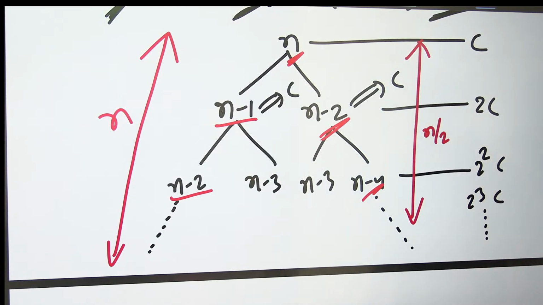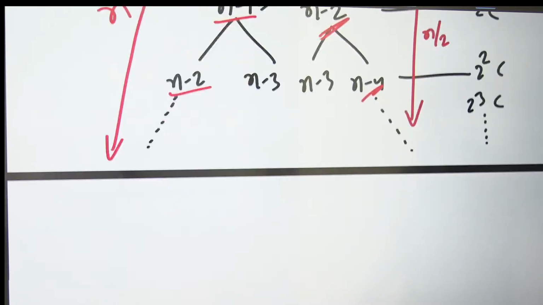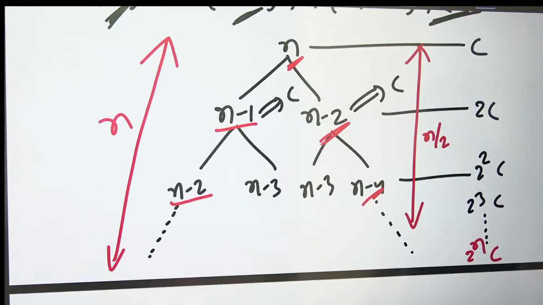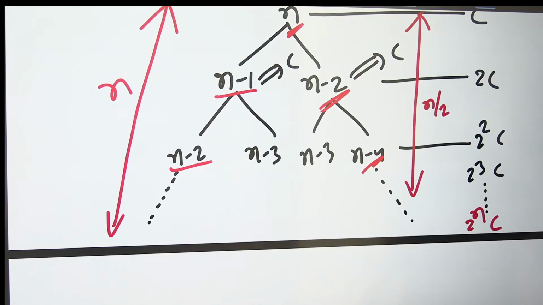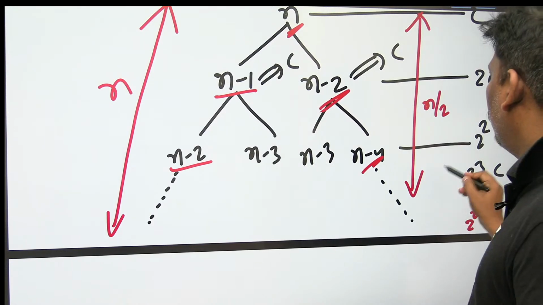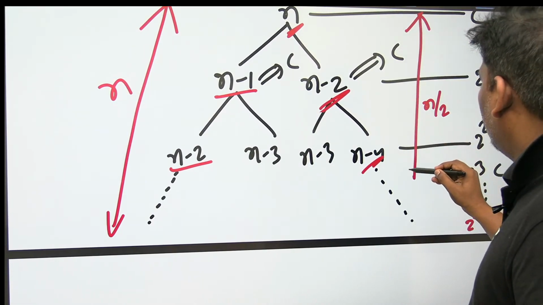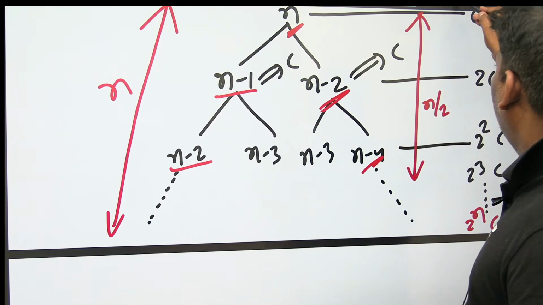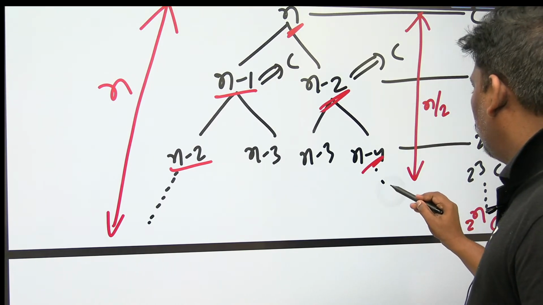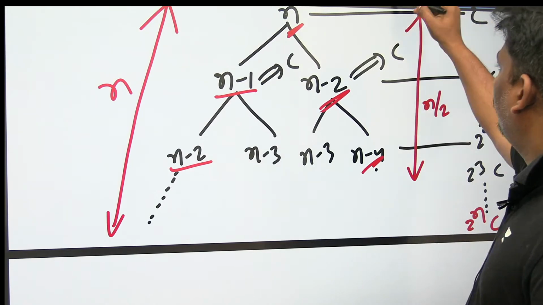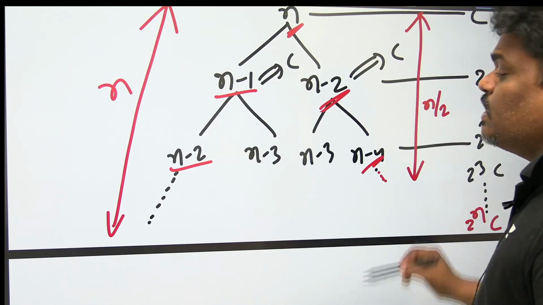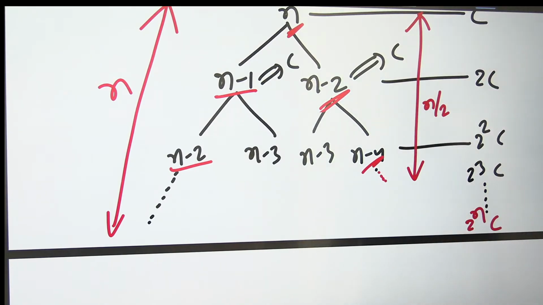Comparing the left one and the right one, the left has more height. So let's go for more height. It will become 2 power n C, because the left is n levels and the right is n by 2. So I will write once again.